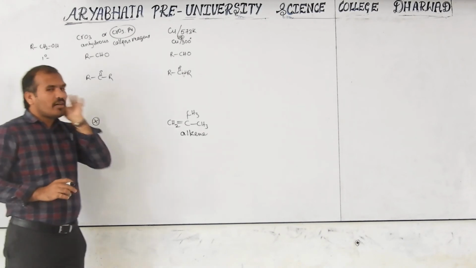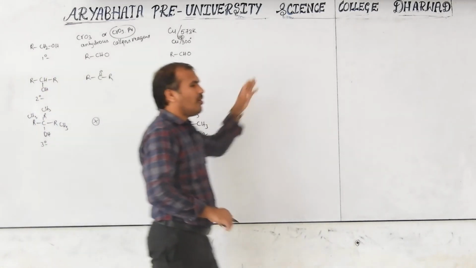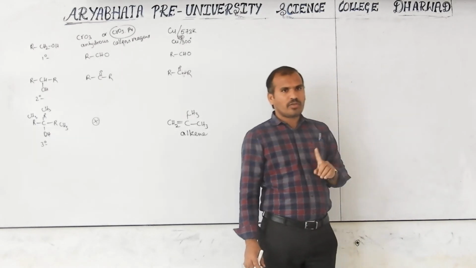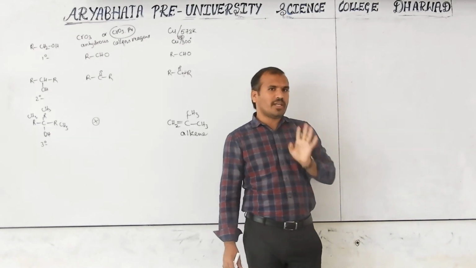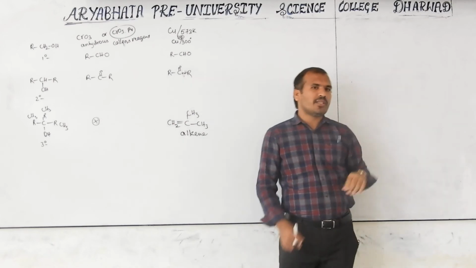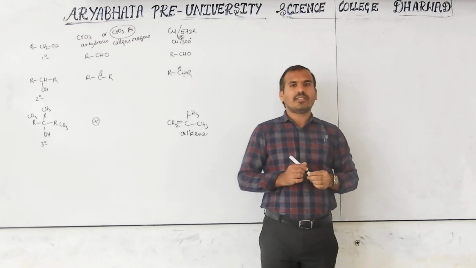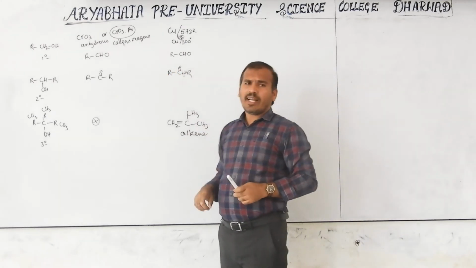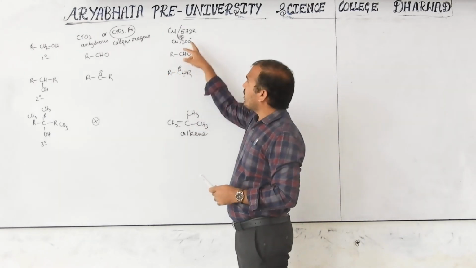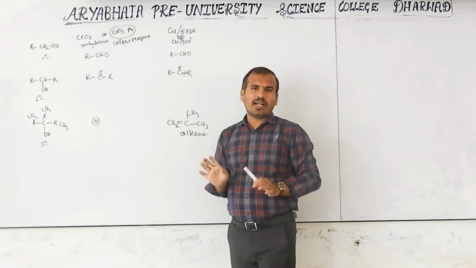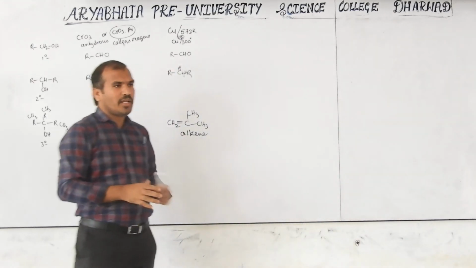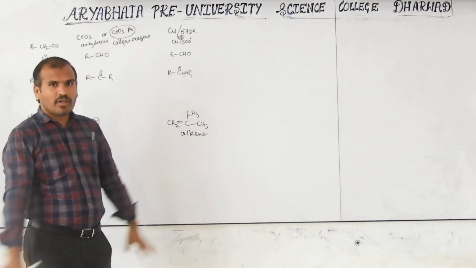So how many oxidizing agents did we discuss now? One is KMnO4 in acidic medium or K2Cr2O7 in acidic medium, both are one type. Second is PCC. Third is PDC. Fourth is CrO3 anhydrous. Another is copper at 300 degrees Celsius or 573 Kelvin. So altogether we have these 5 oxidizing agents.